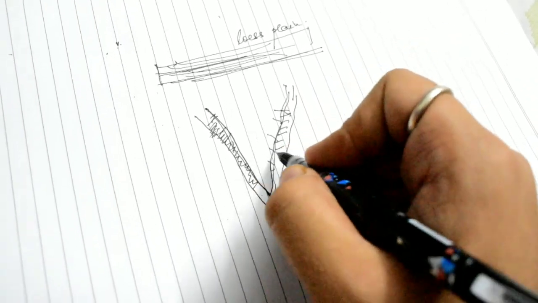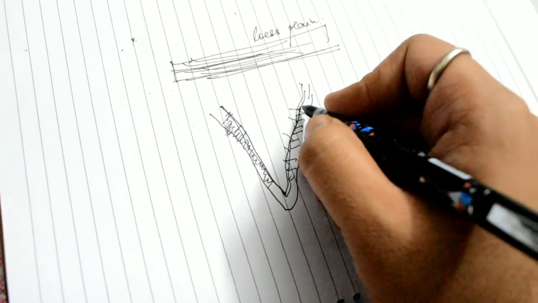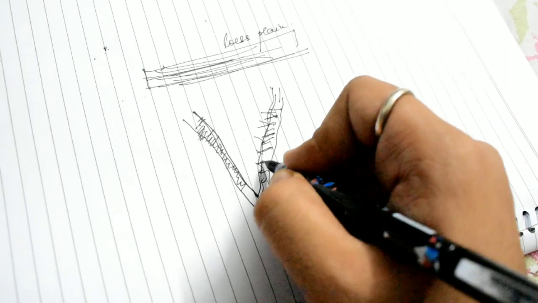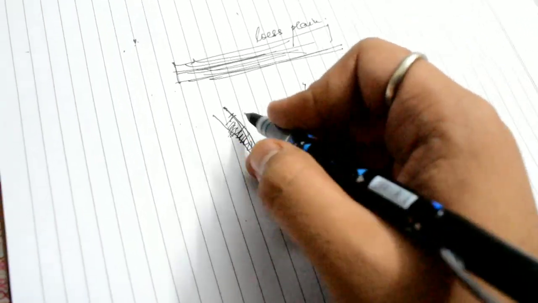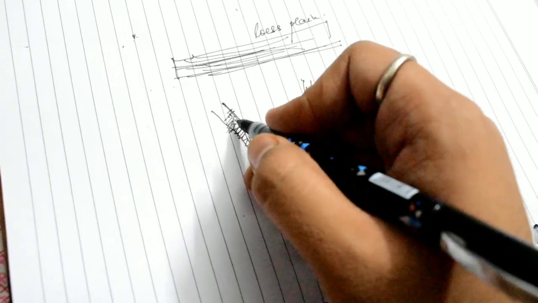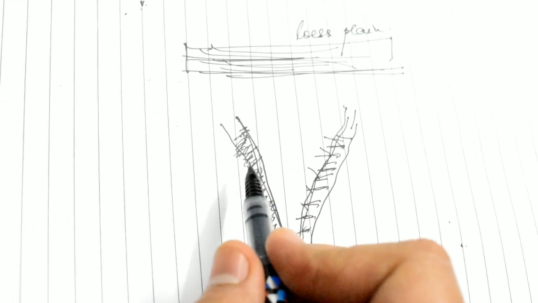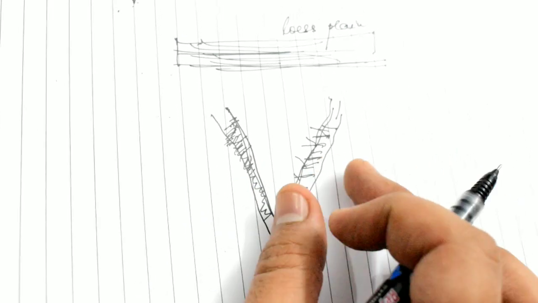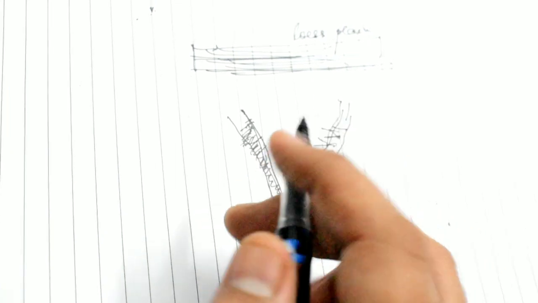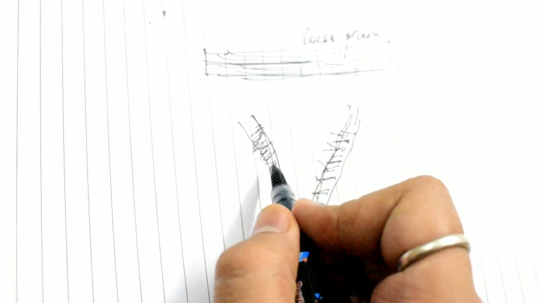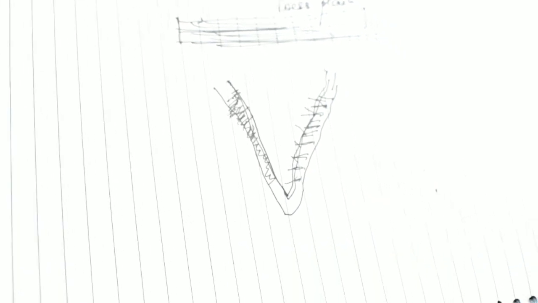There are more rivers on the eastern side than on the western side. That is why the eastern coastal plain is much wider, because of the greater amount of deposits from these many rivers, and fewer rivers on the western side. That is why the western coastal plains are much narrower than the eastern coastal plains, because of the lesser number of rivers, and hence the lesser amount of alluvial deposits on this side.